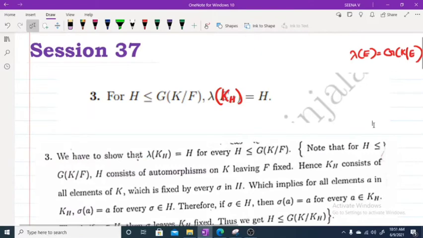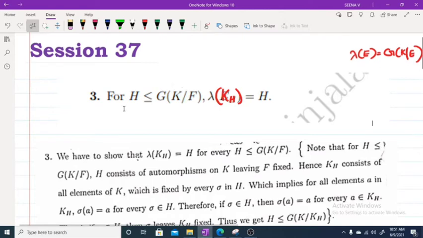Good morning. Today we are going to discuss the last part of our Galois theory. Actually, we have to solve the third one. The third one is for any subgroup H of G of K over F. What is G of K over F? G of K over F is the group of all automorphisms on K leaving F fixed.